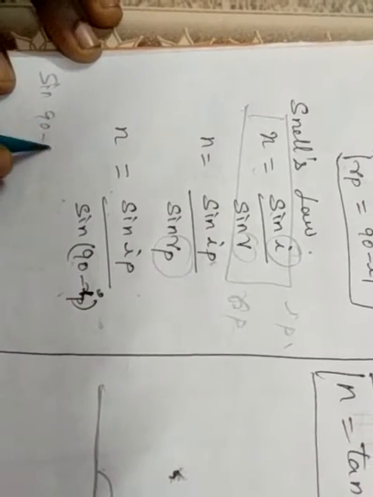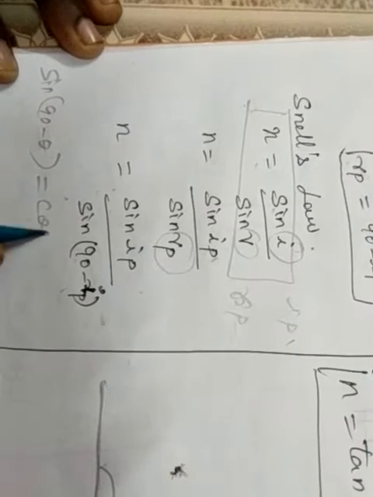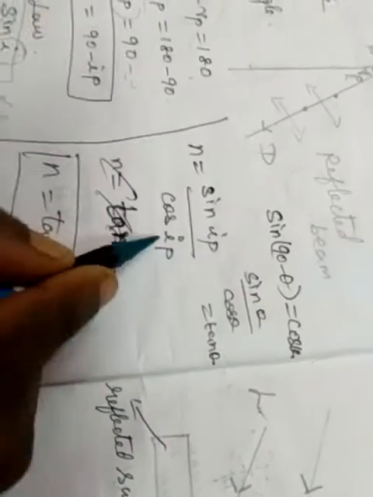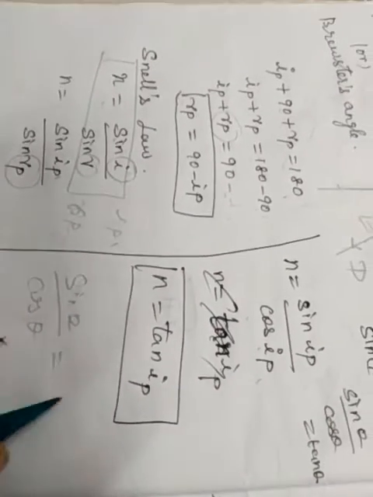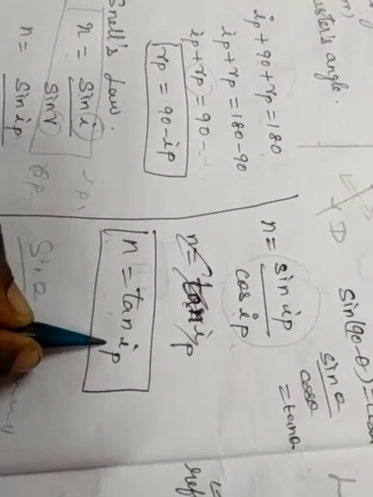Next, the formula is sin 90 minus theta equals cos theta, right? This is the formula. So we take it as cos IP. Now sin theta by cos theta means what? It is tan theta. So this portion becomes tan IP. So N is equivalent to tan IP.